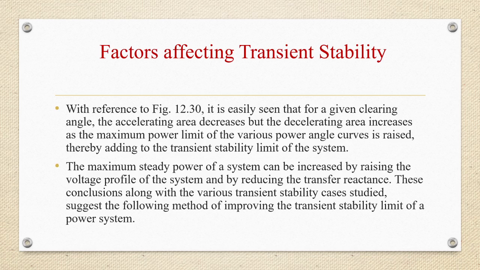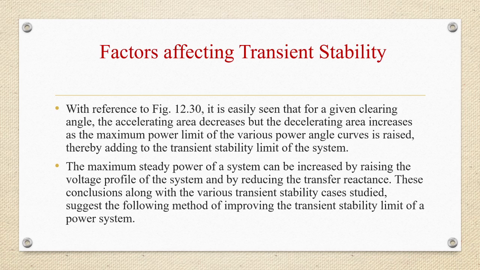We can see from this figure that for a given clearing angle, the accelerating area decreases but the decelerating area increases as the maximum power limit of the various power angle curves is raised, thereby adding to the transient stability limit of the system. So for a given clearing angle, the accelerating area will be decreasing but the decelerating area will be increasing.